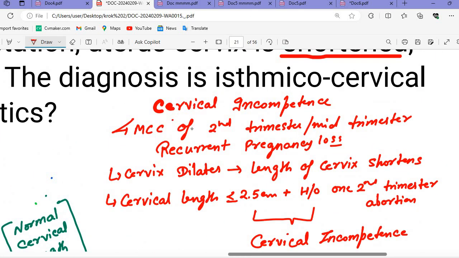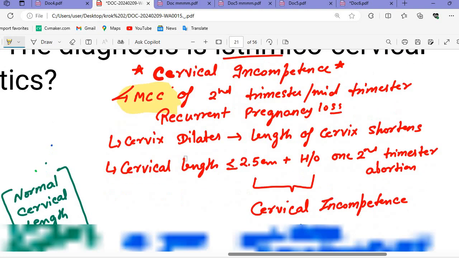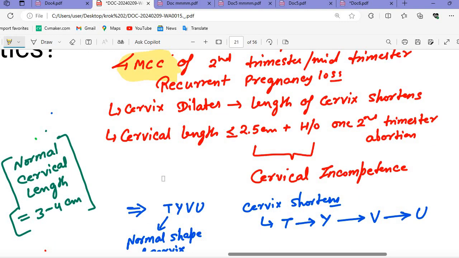I am repeating it once more. Cervical incompetence, or cervical insufficiency, another name is ischemico-cervical insufficiency. This is the most common cause of second trimester, mid-trimester recurrent pregnancy loss. As the cervix dilates, the length of the cervix becomes shortened. If cervical length is given in the question as less than 2.5 centimeters, plus there is a history of 1 second trimester abortion, the answer will be cervical incompetence.